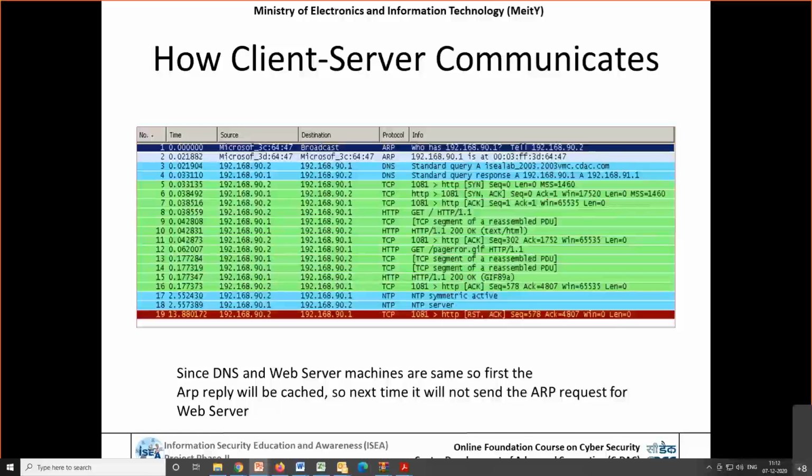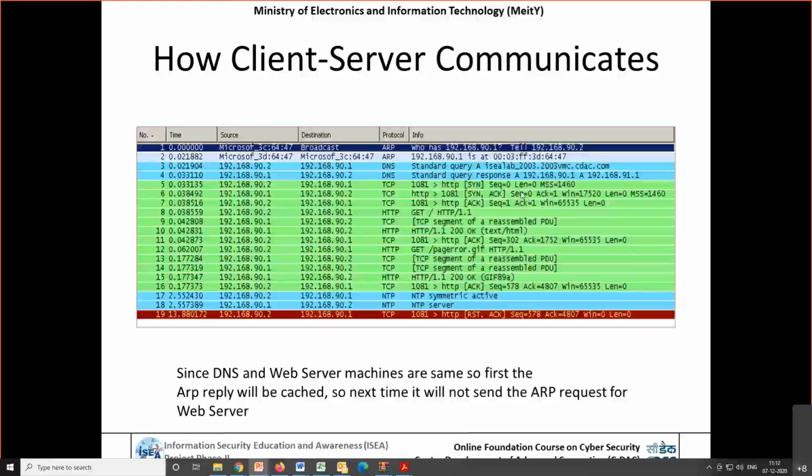After ARP and DNS comes TCP, the three-way handshake I mentioned. The SYN packet, the synchronization packet, is sent with sequence 0. We discussed these things in detail today, but for understanding I am giving an example. The server gives an acknowledgement for the SYN, adding 1 to that sequence, and gives its own sequence 0.